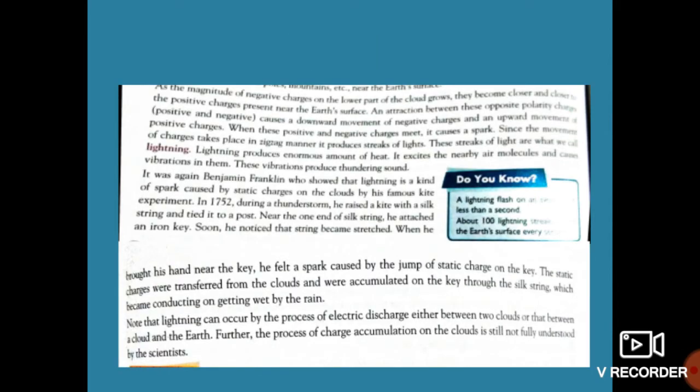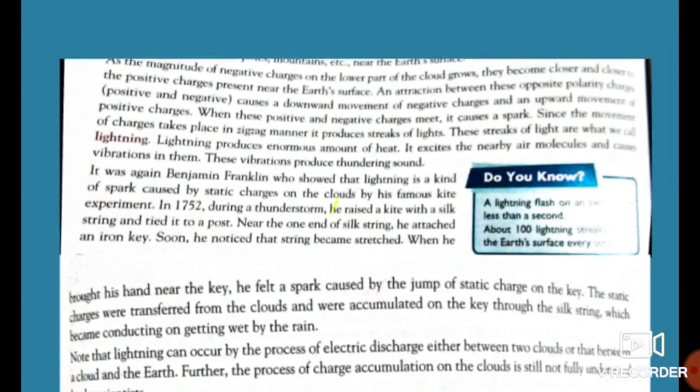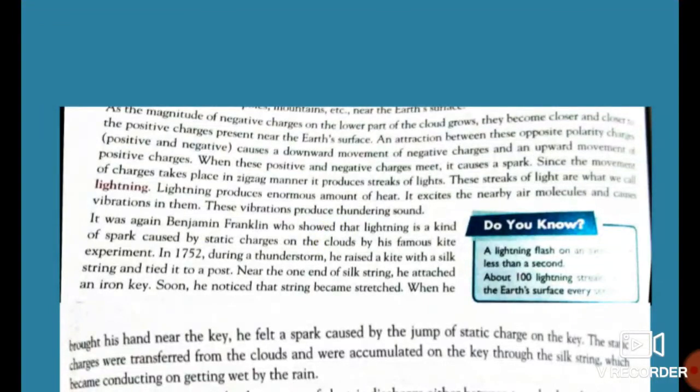So as the magnitude of the negative charges on the lower part of the cloud grows, where are these negative charges present? At the bottom side, at the lower part of the cloud.